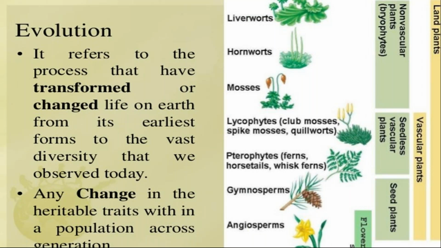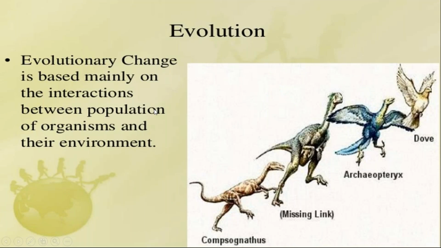If in our country, out of 130 crore people, approximately 1 crore people are changing themselves, but the full population is as it is, it is not known as evolution. Evolution is known as the change of the full population. The complete population gets changed. This process is known as evolution. This is an irreversible process, and this is the most common and important example of evolution.